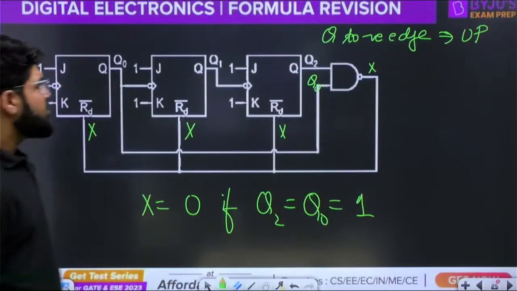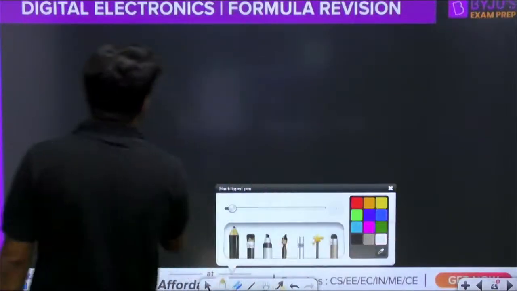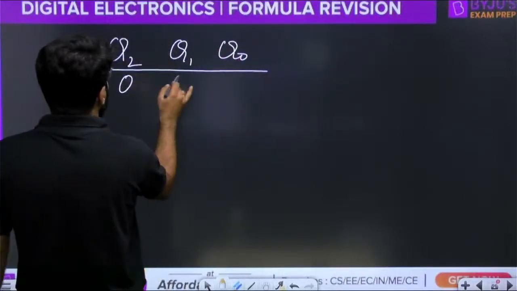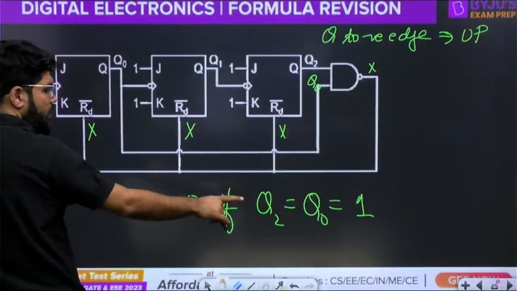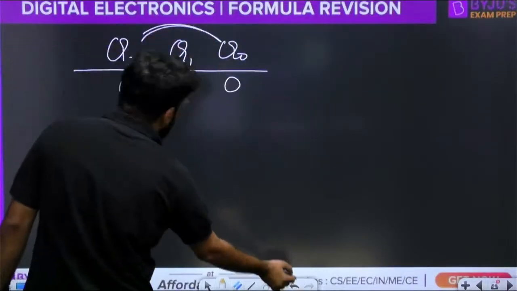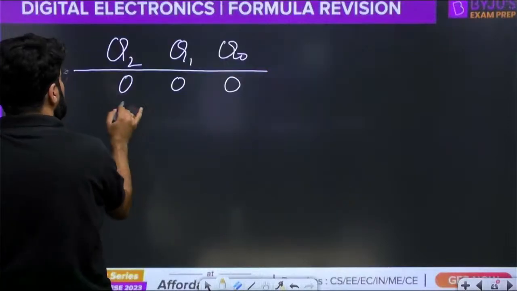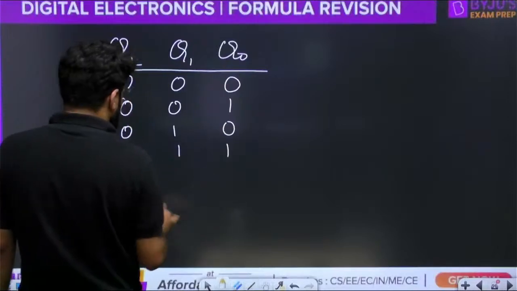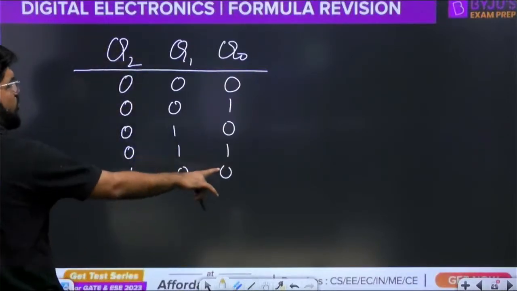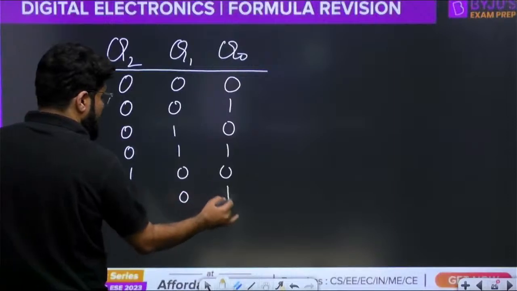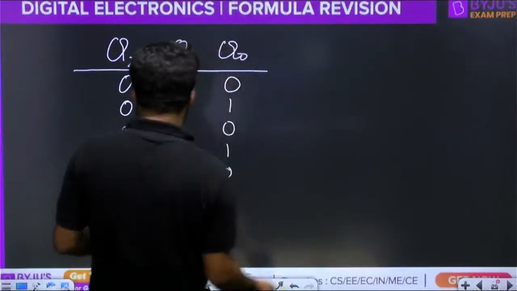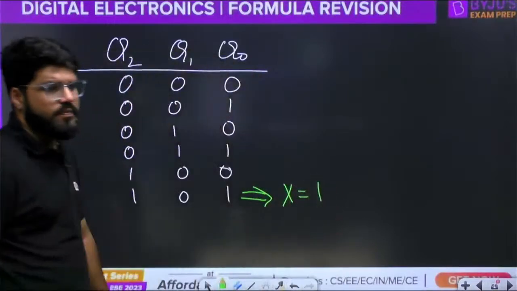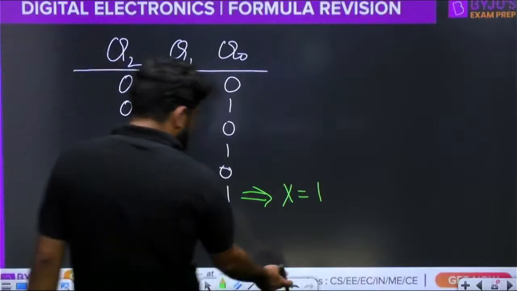Chalo, so let us write down the sequence Q2, Q1, Q0, what actually is happening. So this is 0, 0, 0. Both should be 1, 1. हमें इन दोनों का wait करना है. Otherwise, it keeps counting up. It is the up counter. So next is 0, 0, 1. Next is 0, 1, 0. Next is 0, 1, 1. Next is 1, 0, 0. Here also both are not 1. Now next is 1, 0, 1. Both Q2, Q0 are 1. Here you have X is equal to 0.